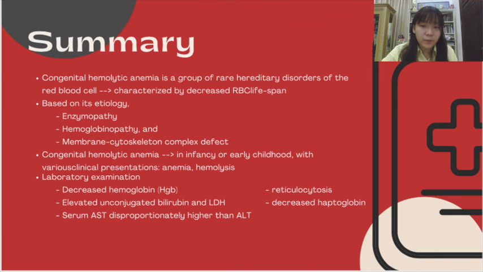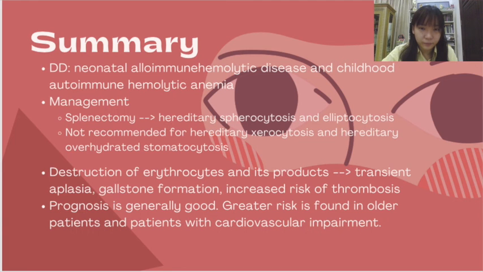CHA is particularly present in infancy or early childhood, with clinical presentations like anemia, such as fatigue and pallor, and hemolysis, usually shown by jaundice, splenomegaly, and hematuria. Laboratory examinations might show decreased hemoglobin, reticulocytosis, elevated unconjugated bilirubin and LDH, decreased haptoglobin, and serum AST disproportionately higher than serum ALT. CHA needs to be distinguished from neonatal alloimmune hemolytic disease and childhood autoimmune hemolytic anemia.